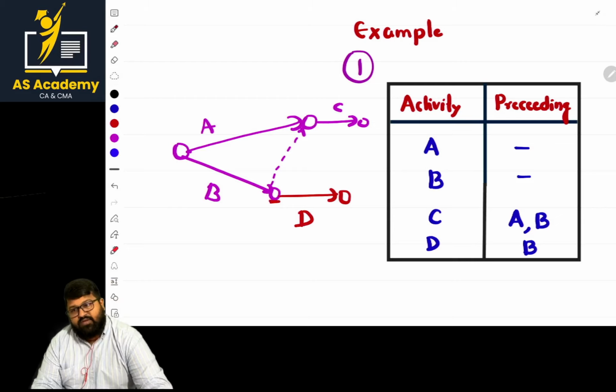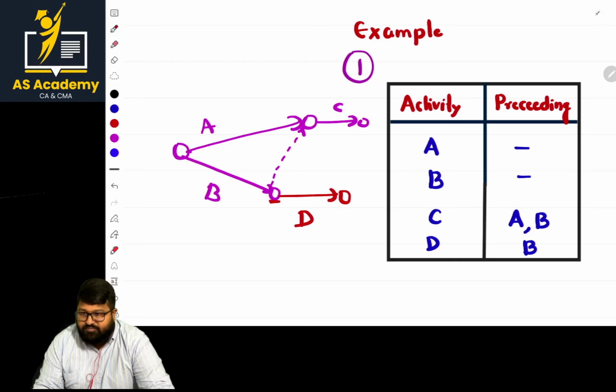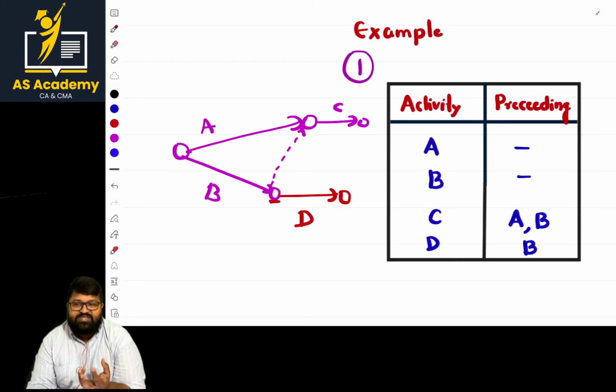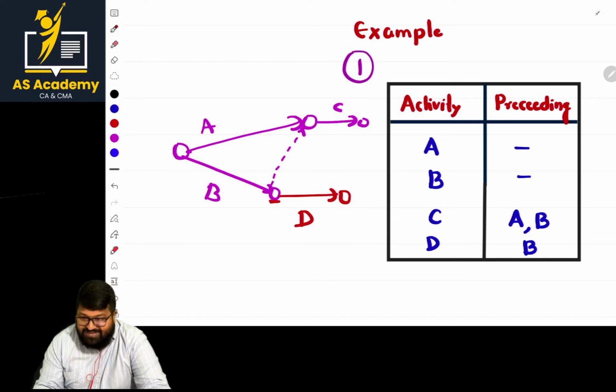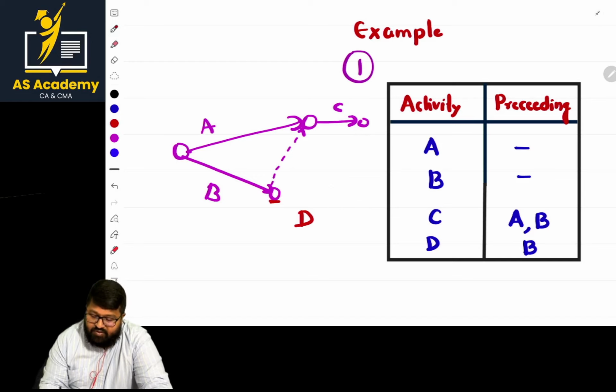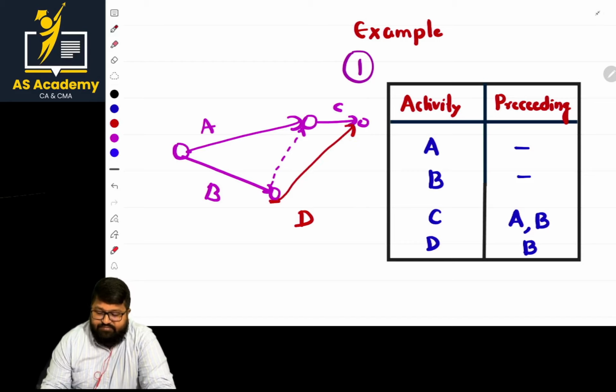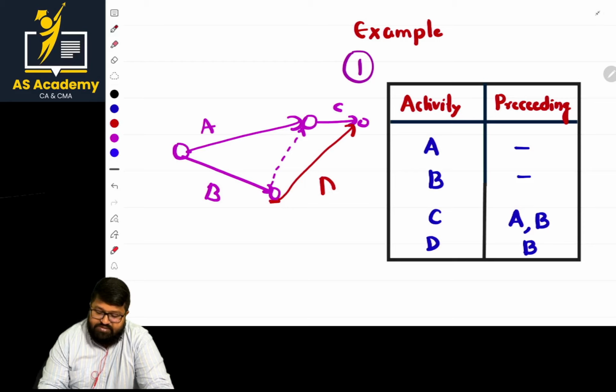Is it fine? Sir, the basic fundamental rule is being violated. What is the basic fundamental rule? 2 ending points. This is not at all appropriate. So just to follow the basic fundamental rule, I am joining D till C. Is it done? This is a perfect diagram.